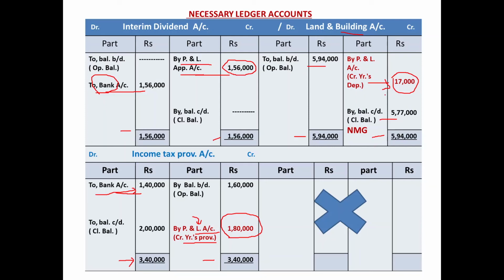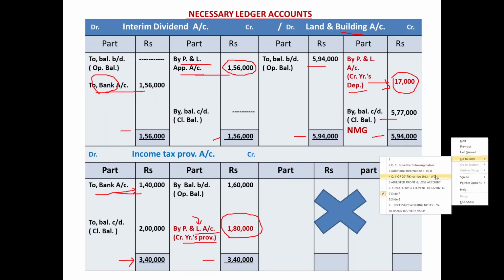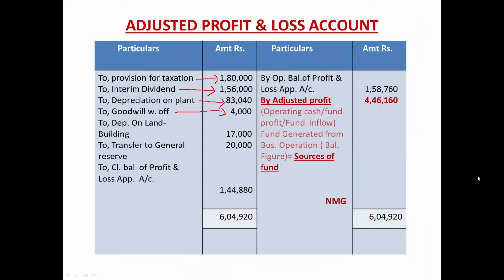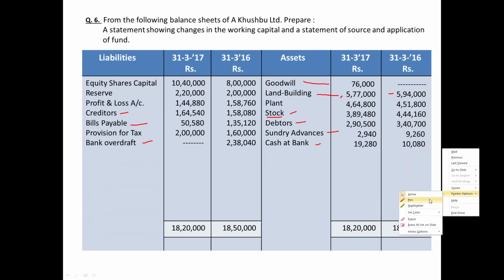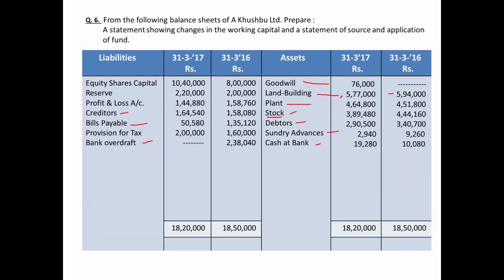Cash fund flow impact, depreciation always a non-cash item, and being a non-cash item, it should be added back in the adjusted profit and loss account on the left hand side. Have a look. 17,000 depreciation on building. Once again, balance sheet verification. After land and building, next item is plant. We already completed. Stock, debtors, sundry advance, bank, cash balance at bank, items of working capital schedule already over.